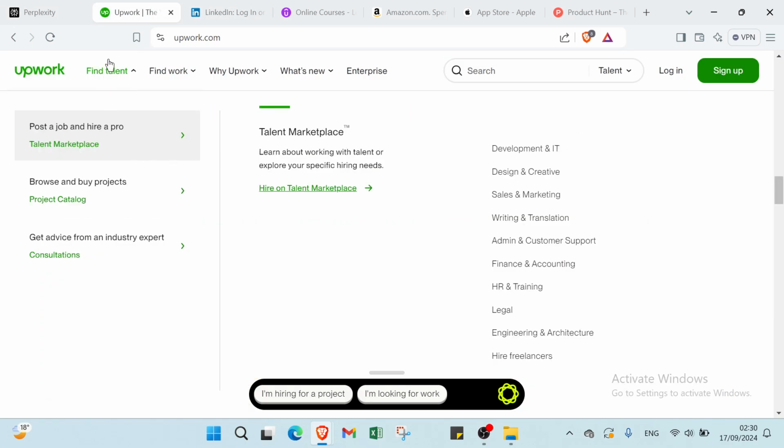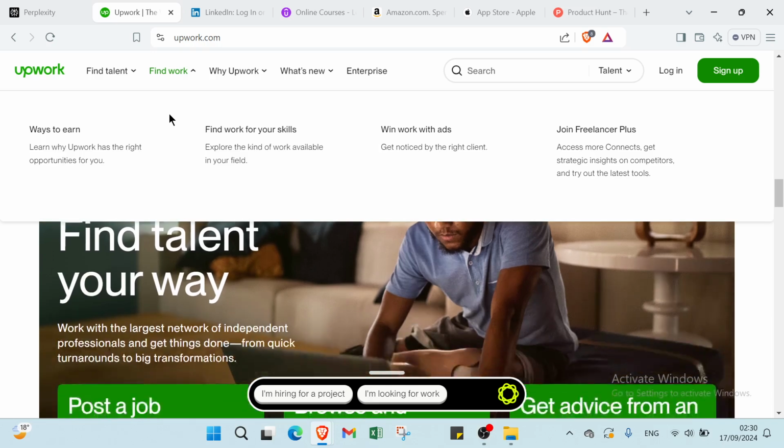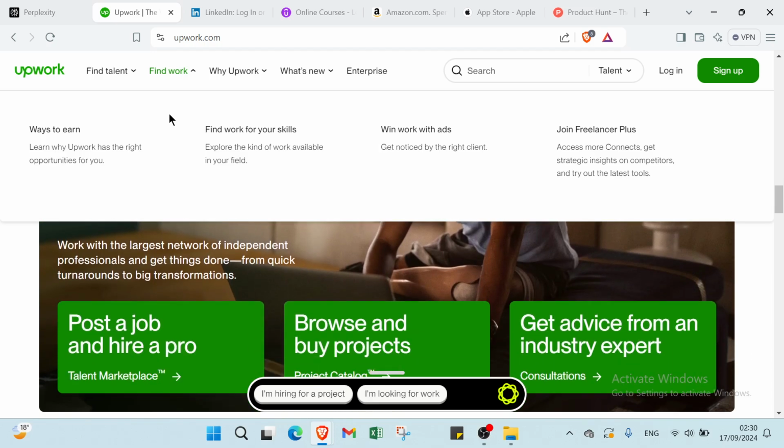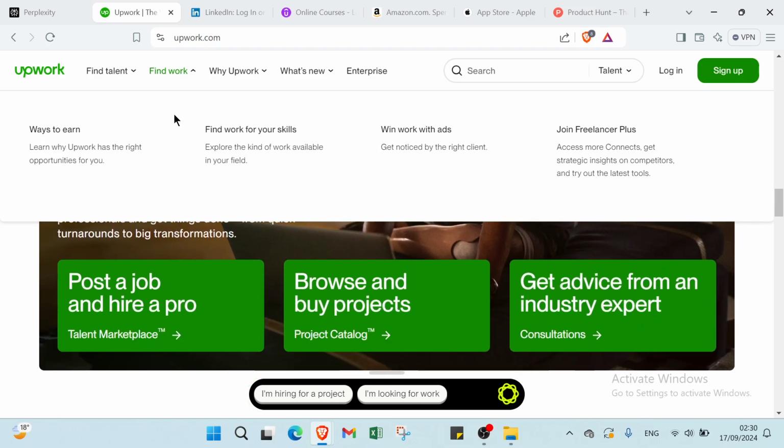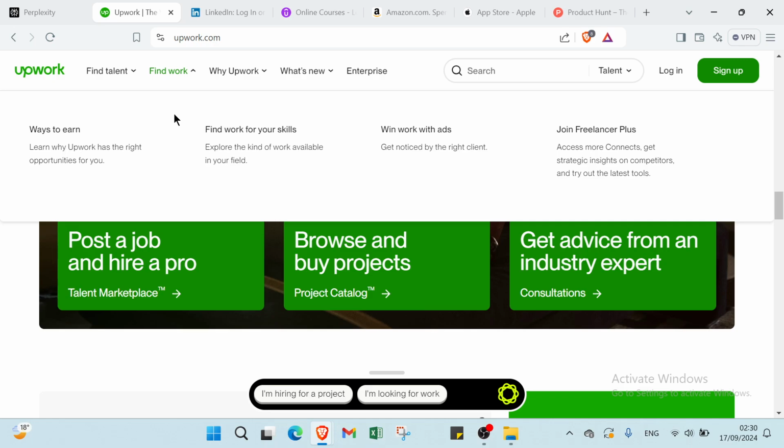So the first website here we have Upwork.com. To earn money on Perplexity using Upwork, promote your Upwork consulting services on Perplexity to attract clients, leverage your expertise to offer valuable advice and convert Perplexity interactions into Upwork projects.